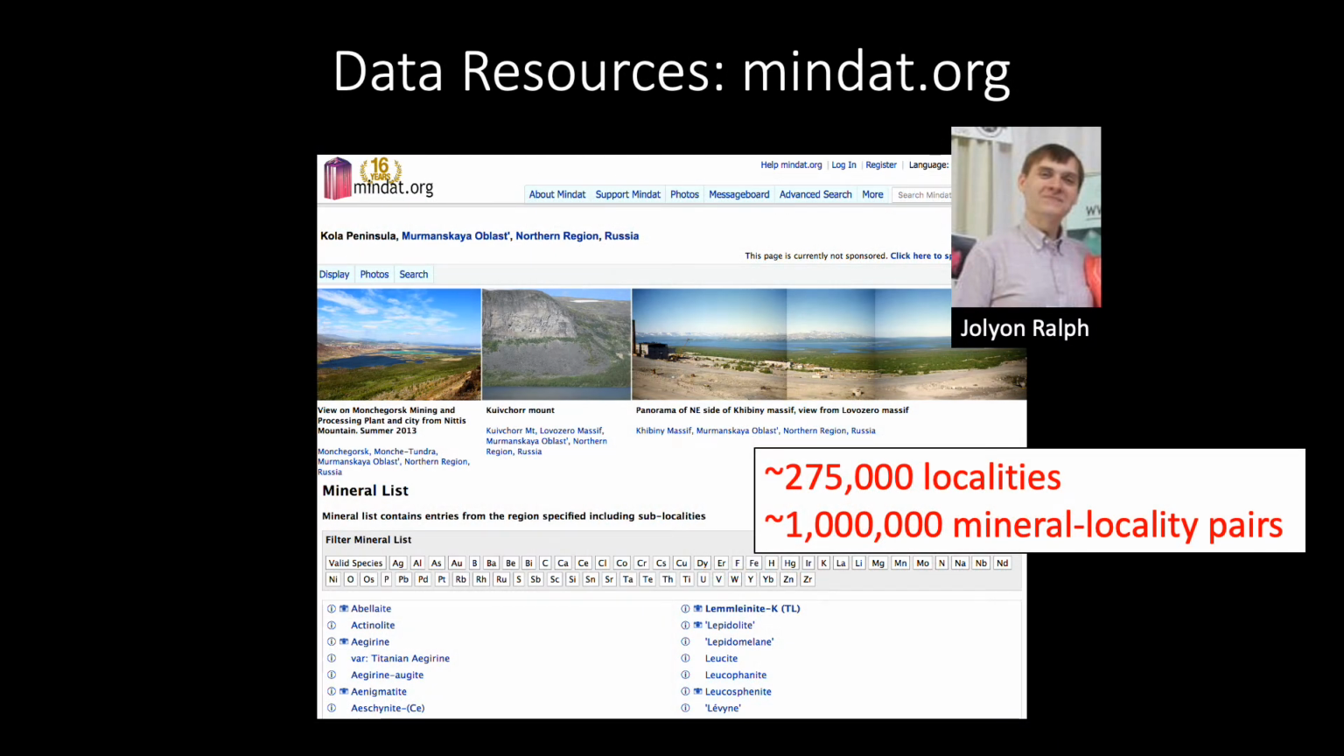Mindat has also been a huge resource for procuring locality data. To date, they have nearly 300,000 geologic localities and about 1 million mineral locality pairs. This database is open to community input, which is really great, and it is also very carefully curated in such a way that about 90% of the mineral occurrences have literature citations associated with them.